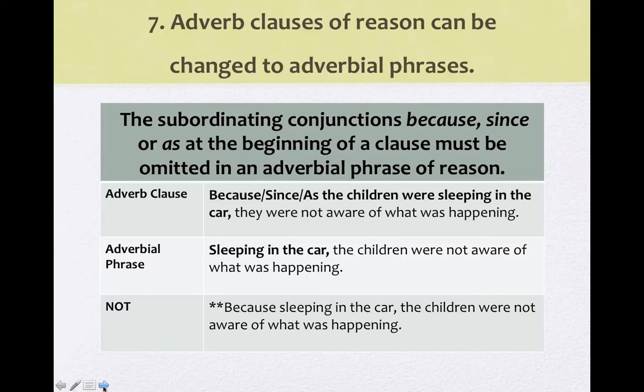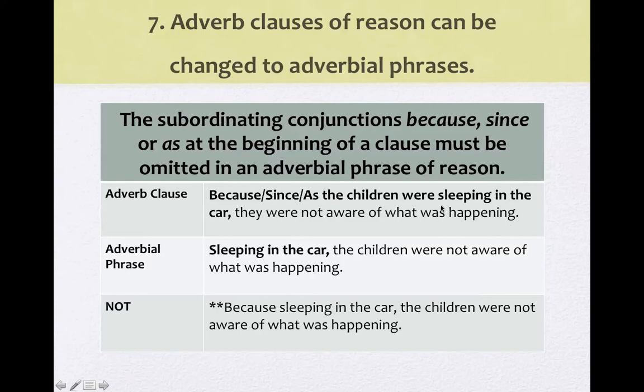Adverb clauses of reason can be changed to adverbial phrases. The subordinating conjunctions because, since, or as at the beginning of a clause must be omitted in an adverbial phrase of reason. For example, because the children were sleeping in the car, they were not aware of what was happening.